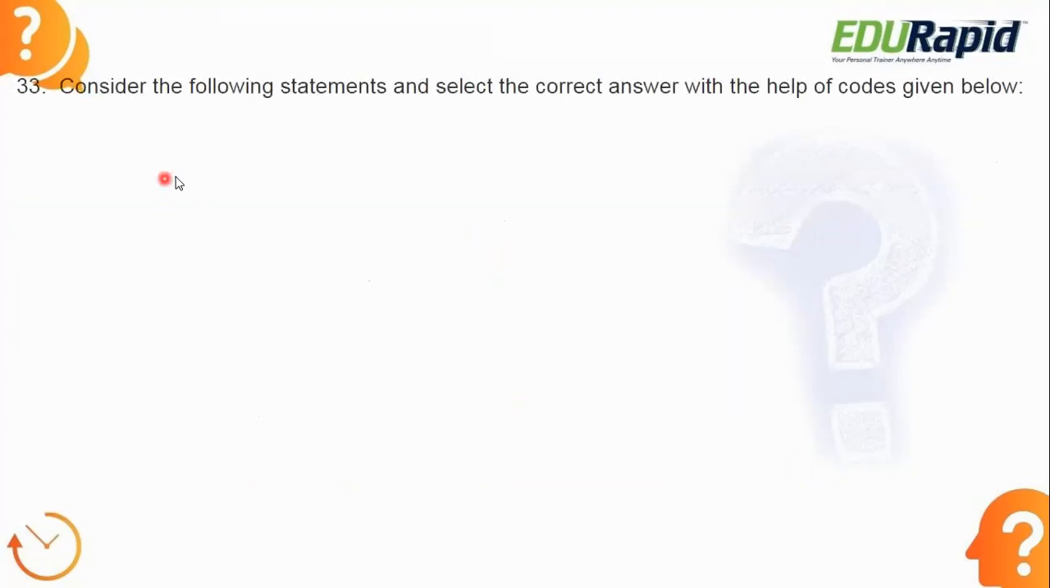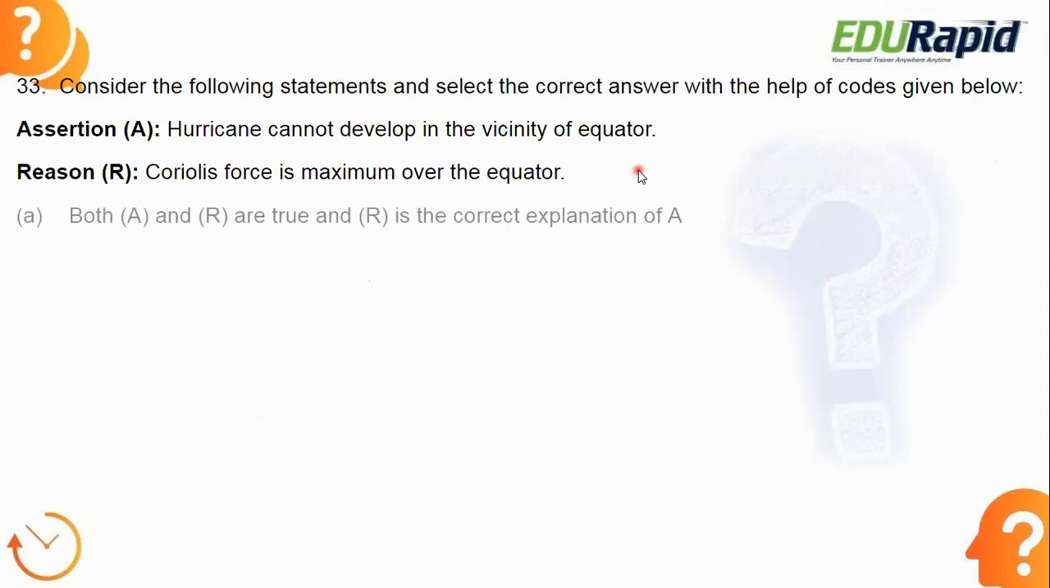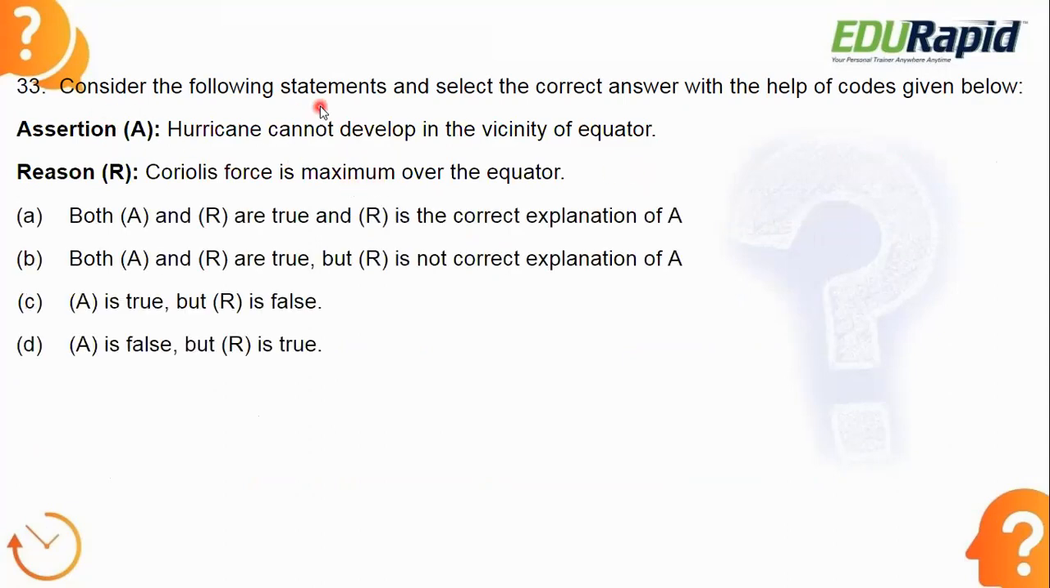Next, consider the following statements and select the correct answer with the help of codes given below. Again, assertion and reason. In assertion, hurricane cannot develop in the vicinity of the equator. In reason, Coriolis force is maximum over the equator. So what is the answer?